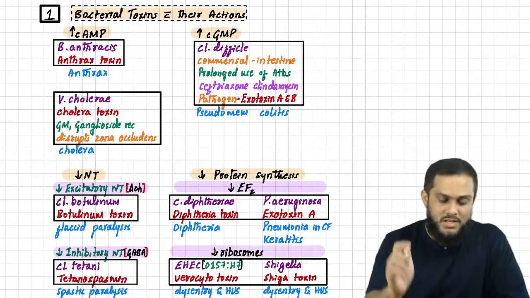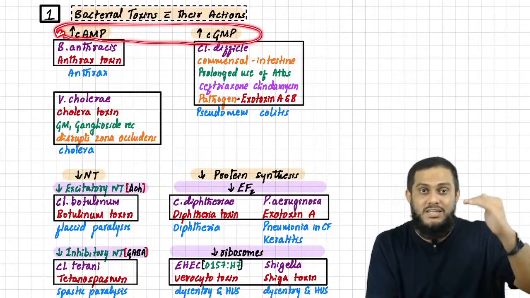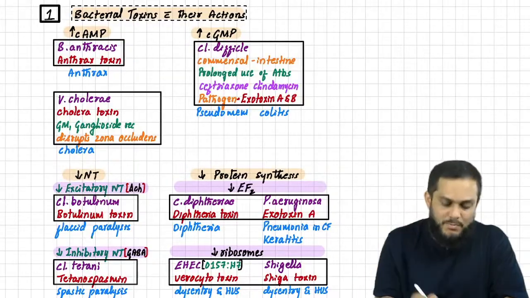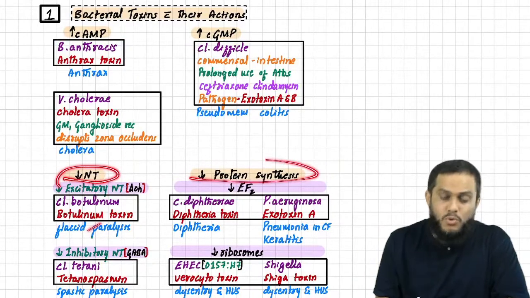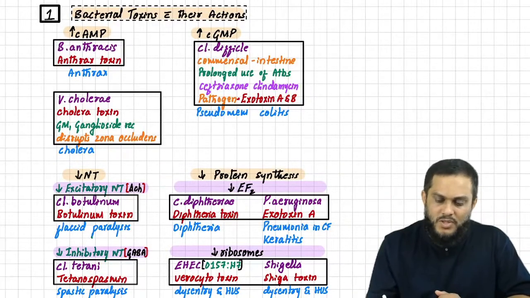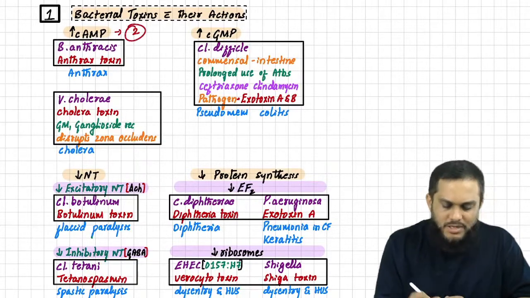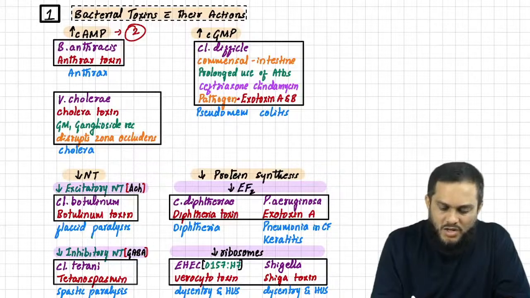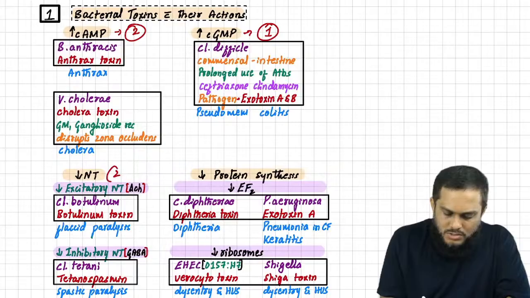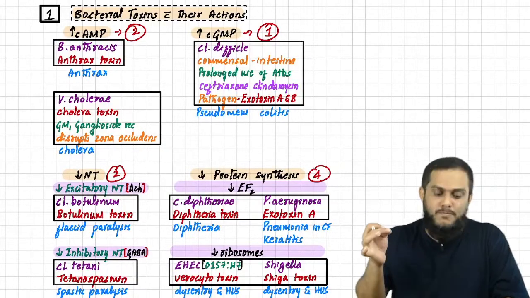First you have to realize, two mechanisms are acting by increasing: cyclic AMP and cyclic GMP. And two mechanisms are inhibiting: neurotransmitters and protein synthesis. That is the first thing you have to fix in your mind. Now, there are two important toxins which act by increasing cyclic AMP, one important toxin which acts by increasing cyclic GMP, two important toxins which act by inhibiting neurotransmitters, and four important toxins which act by inhibiting protein synthesis.